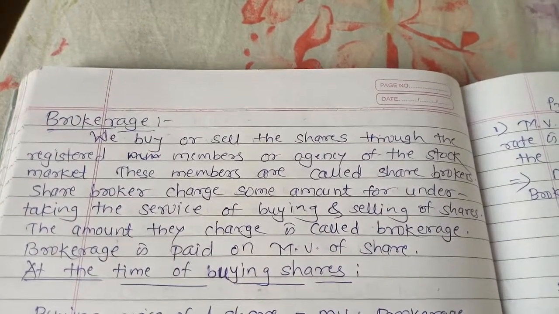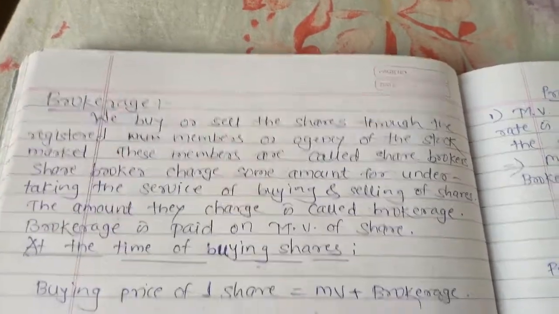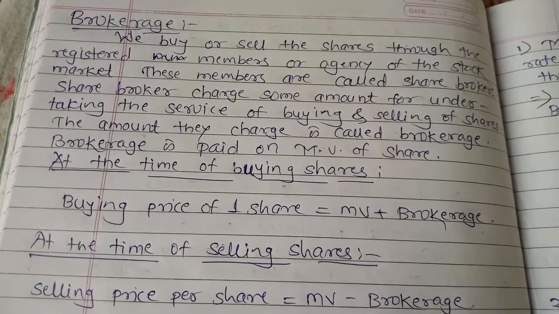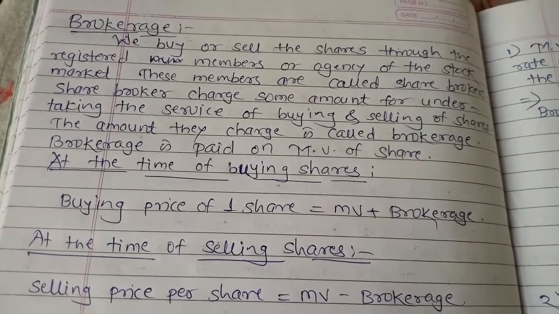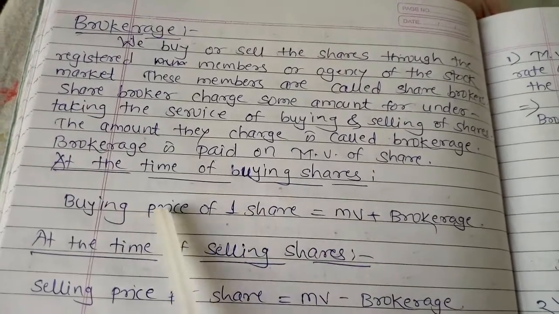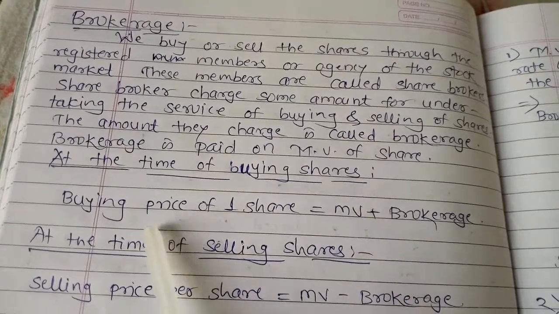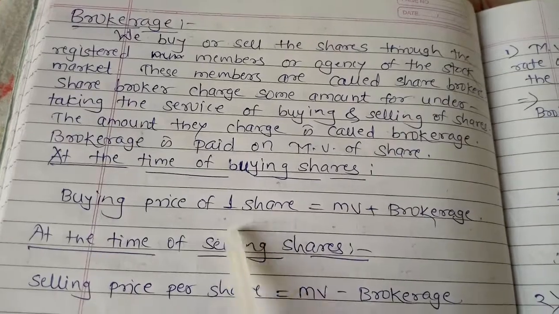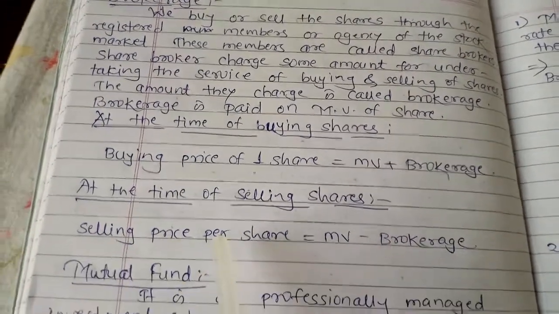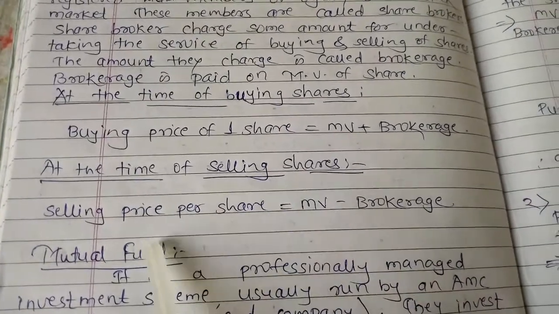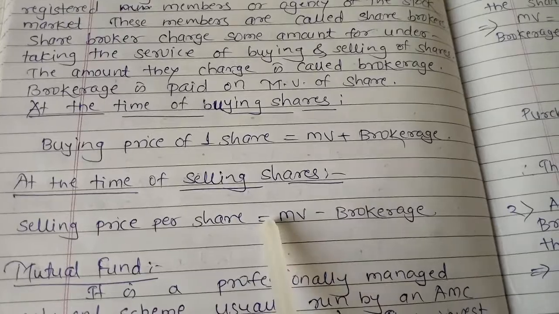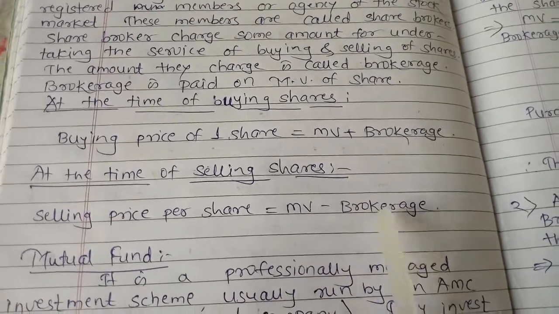The amount they charge is called a brokerage, and brokerage is paid on the market value of the shares. At the time of buying shares, see the formula. The buying price of a share is equal to market value plus brokerage. Next, at the time of selling the shares, the selling price of one share is equal to market value minus brokerage.